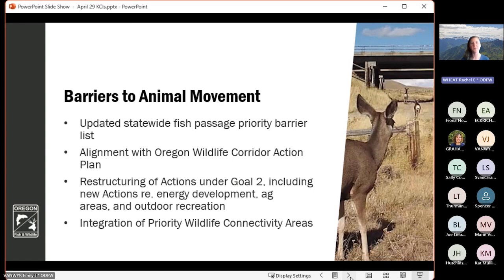And finally, of course, as part of the development of the Oregon Wildlife Corridor Action Plan, ODFW has delineated these priority wildlife connectivity areas within the state. These are the parts of Oregon's landscape with the highest overall value for facilitating wildlife movement and maintaining connectivity. And so we've integrated priority wildlife connectivity areas within the barriers to animal movement section, references and links in several locations throughout, so that as users are reading the information within the barriers to animal movement KCI, they can be directed to those priority wildlife connectivity areas as a resource for conservation action on the ground.